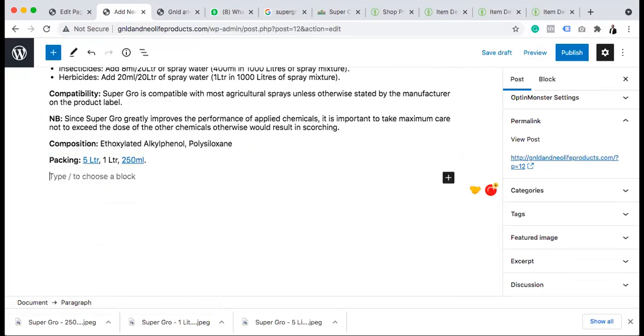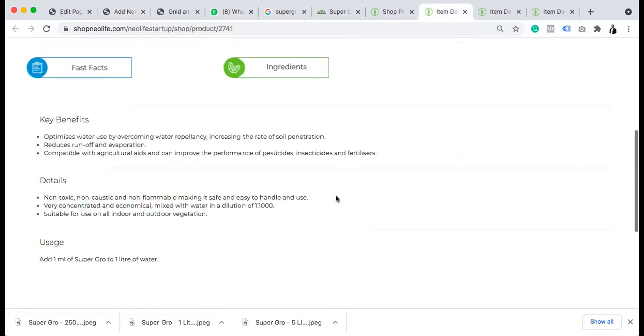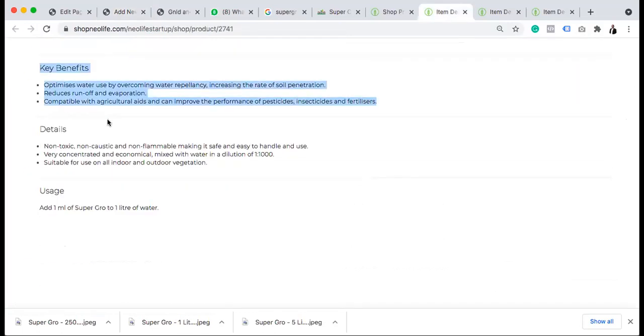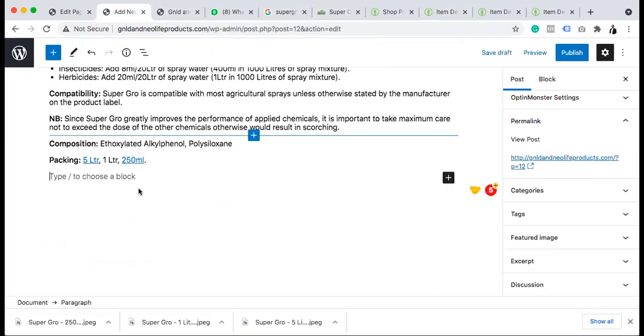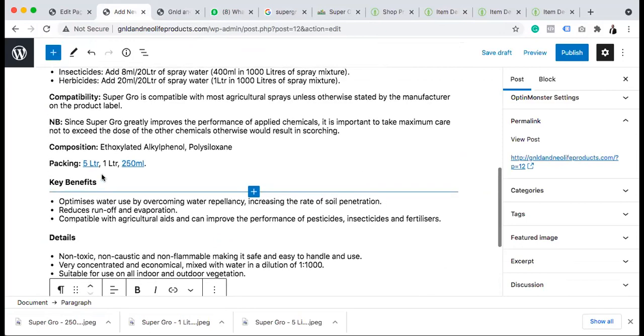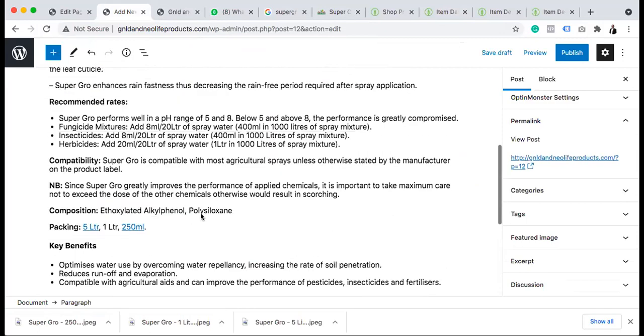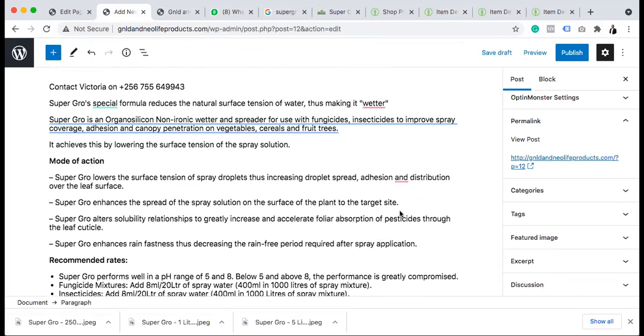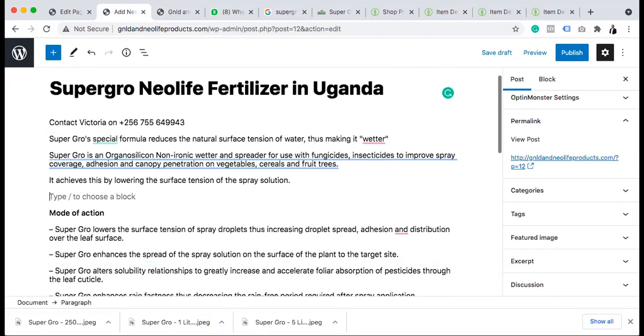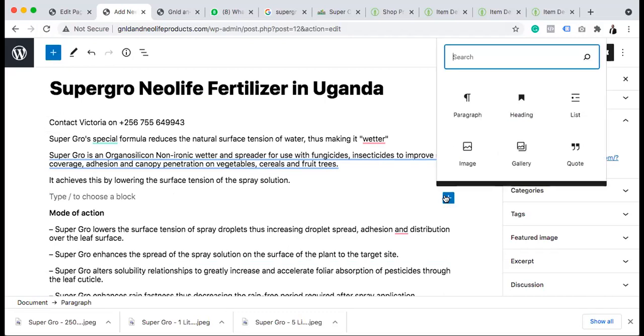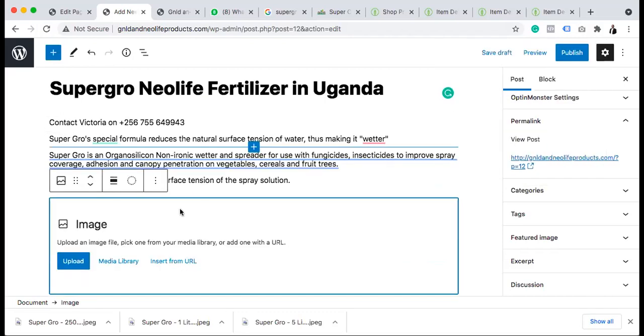I will still come to this page and pick these key benefits, details, and the rest. So in between all this action, at the front top here, I will insert an image inside that place.